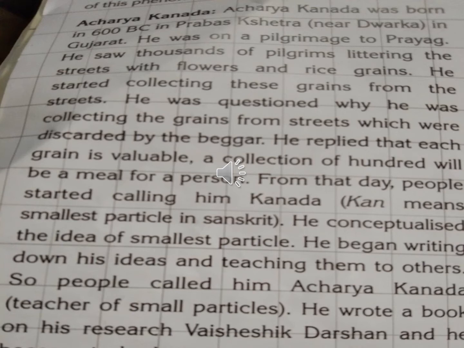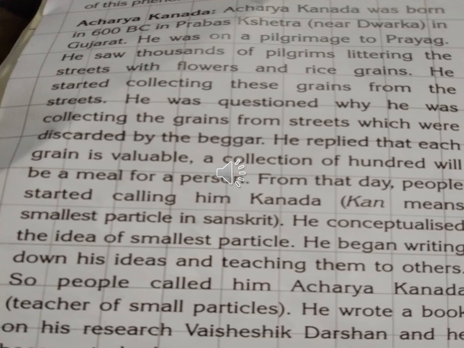He was questioned why he was collecting the grains from the streets, which were discarded by the beggar. So he replied that each and every grain is valuable.